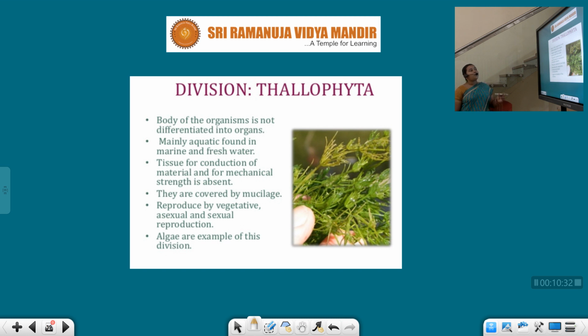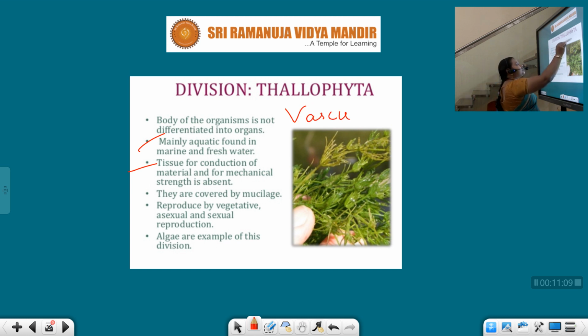In thallophyta, the body of the organism is not differentiated into organs. What are those organs? Leaves, special leaf structures, roots and stems are not at all present in thallophyta, and they are mainly aquatic, found in marine and fresh water. So mostly they are aquatic plants. The second and third important points: tissue for conduction of material and for mechanical strength is absent. Here the vascular tissue is completely absent in thallophyta.